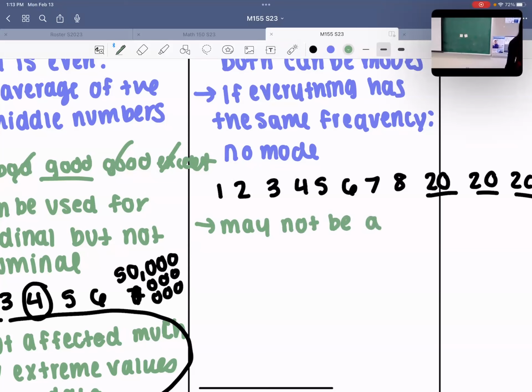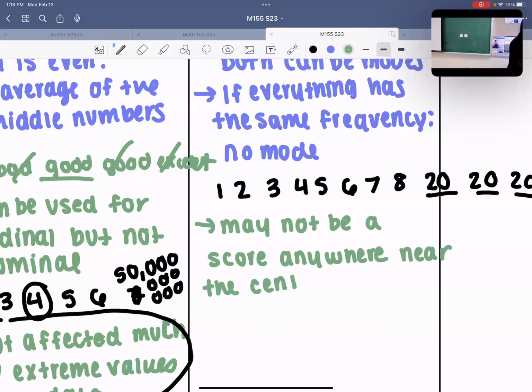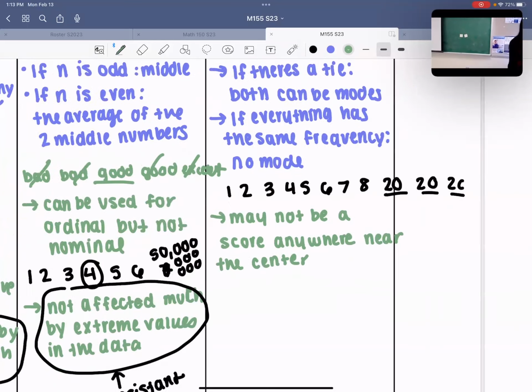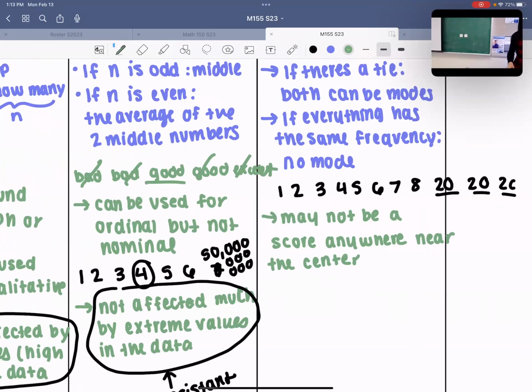be a score anywhere near the center. And that's kind of unique to the mode. Usually the mean and the median are very close to the center of the data set. The median is literally the center. The mode doesn't have to be.